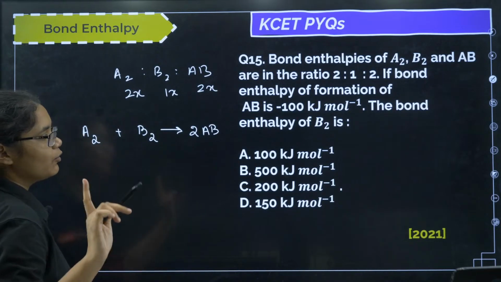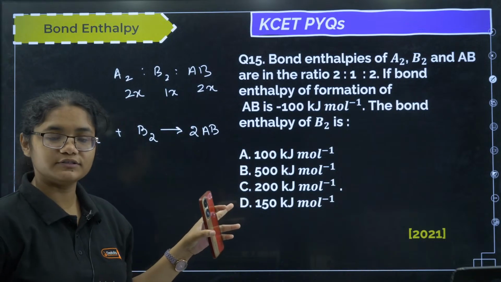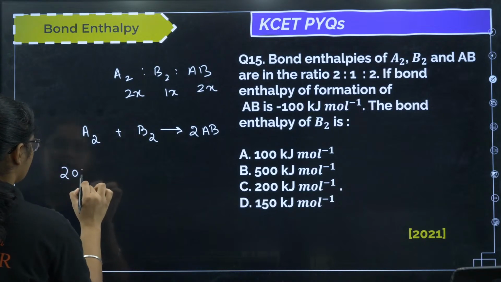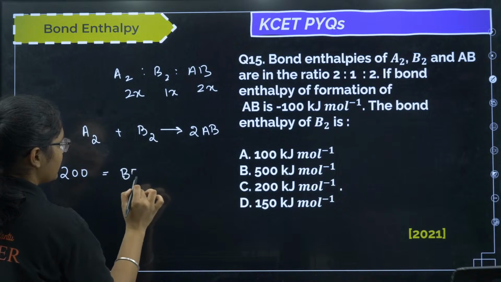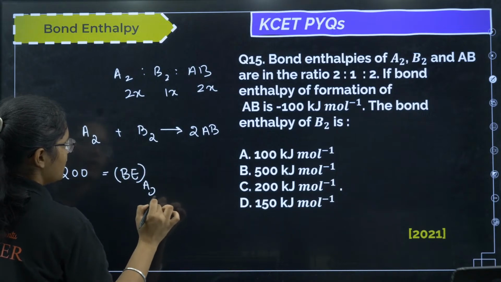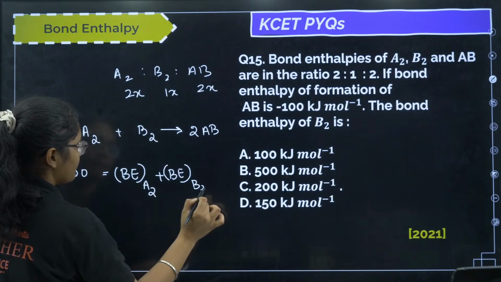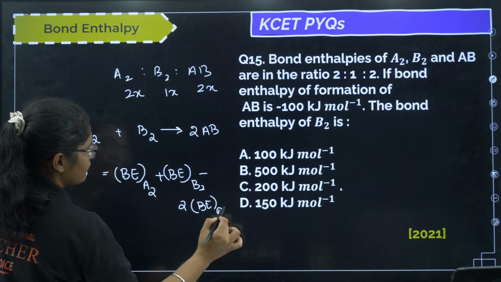For 1 mole formation of AB, 100 kilojoule is required. So to form 2 moles of AB, 200 kilojoule will be required. So minus 200 will be equal to bond enthalpy of A2 plus bond enthalpy of B2 minus 2 times bond enthalpy of AB.